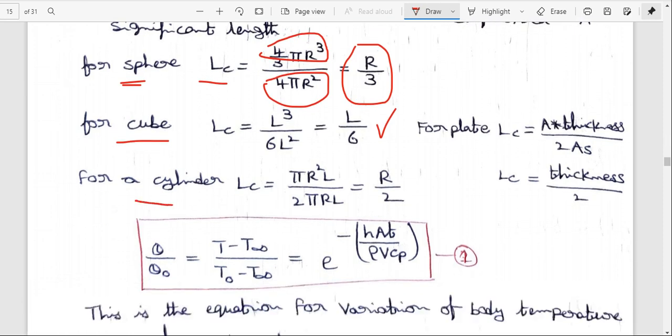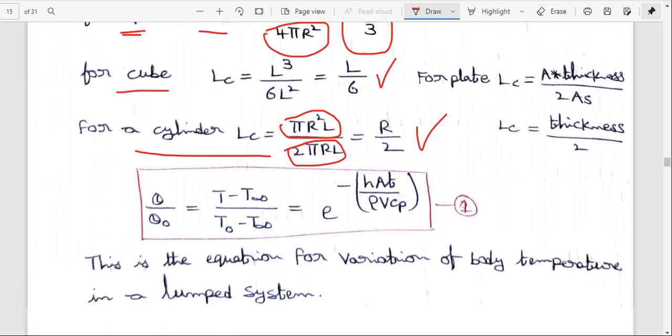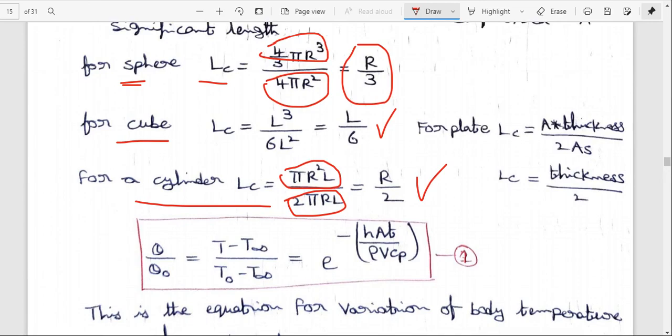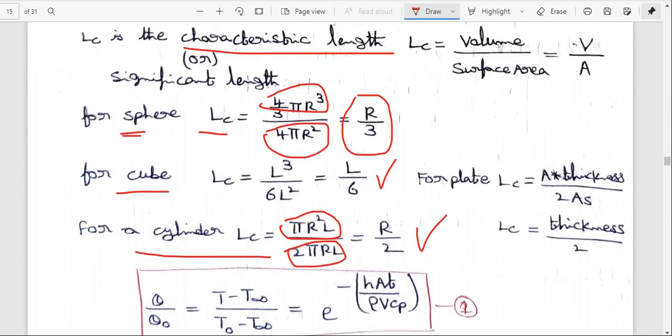Coming to the cylindrical object. For the cylinder, volume is pi r square L and area is 2 pi r L. After cancellation, the cylindrical characteristic length is equal to r by 2. So r by 2 is for the cylinder, the sphere is r by 3, and the cube is L by 6.